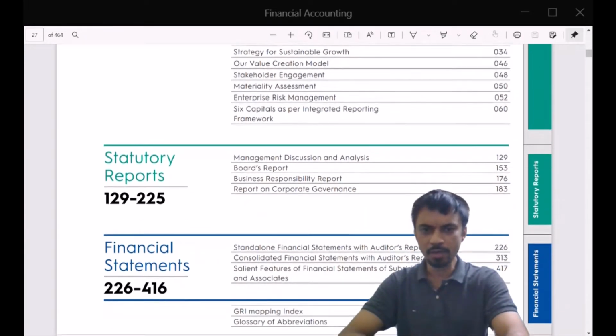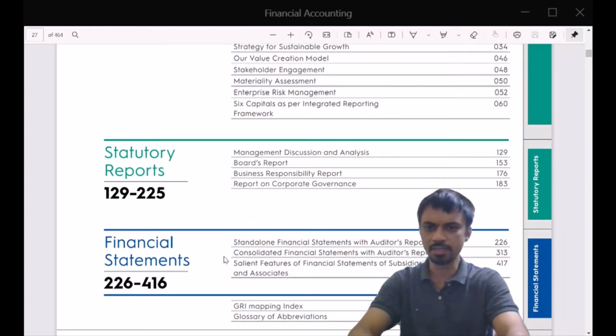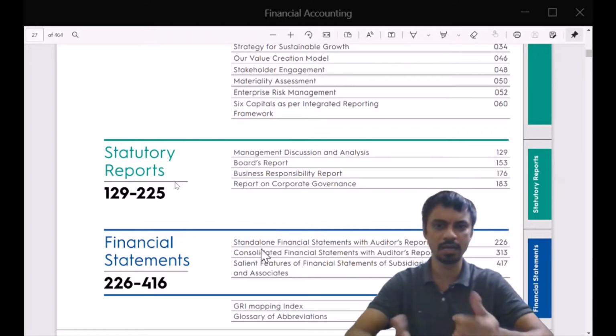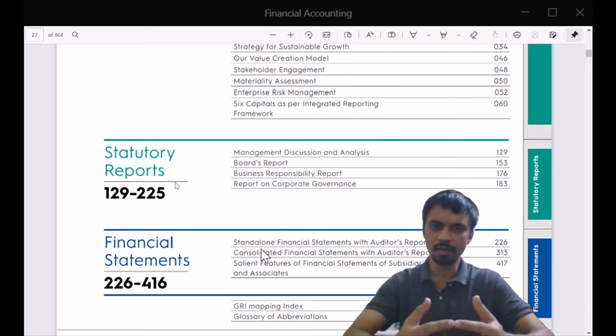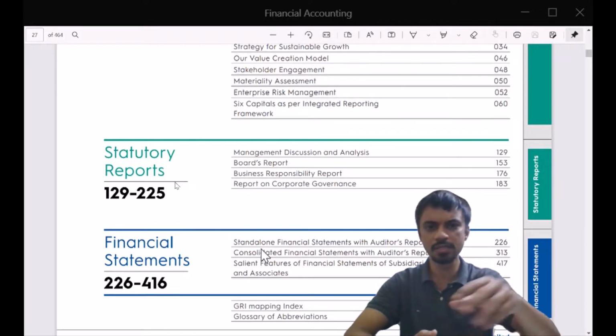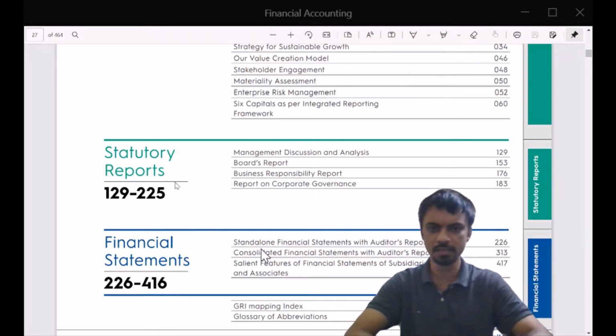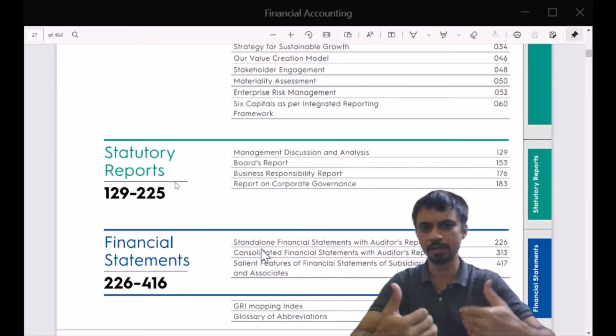What we will be looking at is these financial statements, which start at page 226 to 416. And within that, there are two categories they have mentioned. One is the standalone statements, which are a single legal entity without considering the subsidiaries. But typically, most large companies don't operate just on their own.